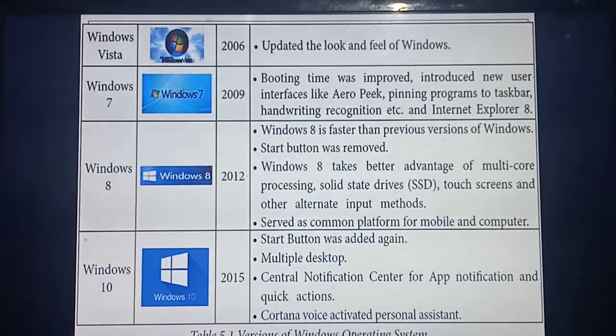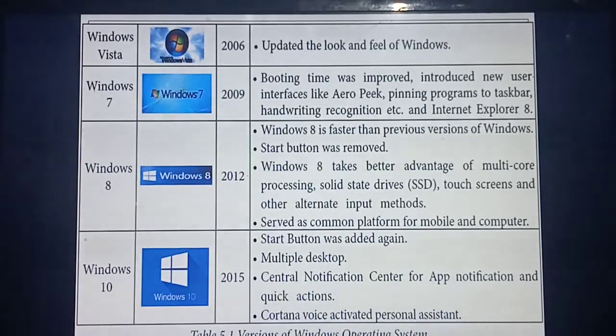The next one is Windows 7. Compared to Windows Vista, booting time was improved. Booting time means starting time: once you switch on the system, you can start it fast. A lot of things were introduced, like pinning programs. Based on your wish, you can pin programs on the taskbar. Also, from Windows 7 onward they introduced Internet Explorer version 8.